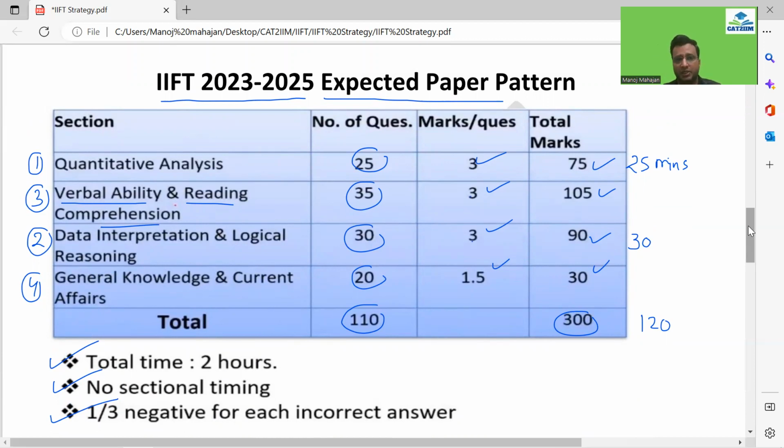But if I look at the last year paper, guys, I think the DI was a little bit doable as compared to the LR. LR was a bit challenging. So you have to spend around 30 minutes. So I would say spend around 30 minutes.